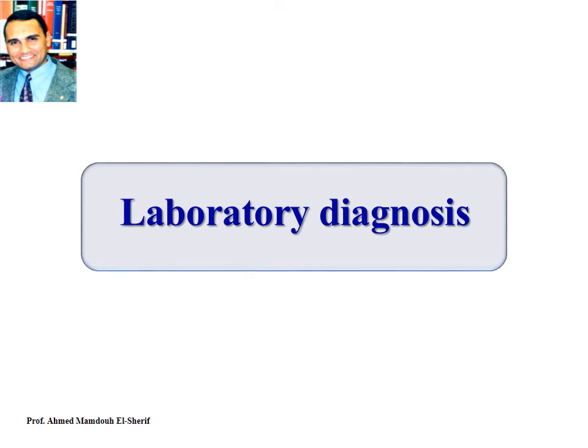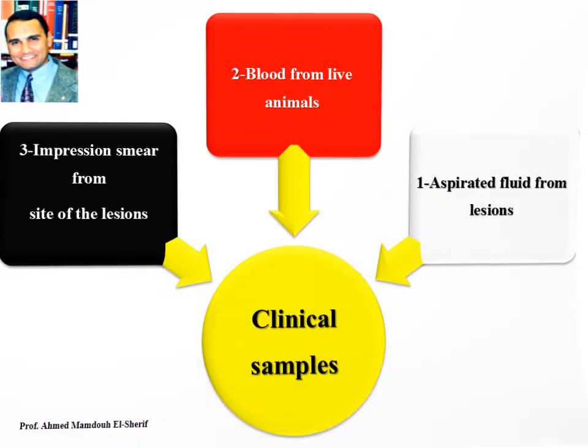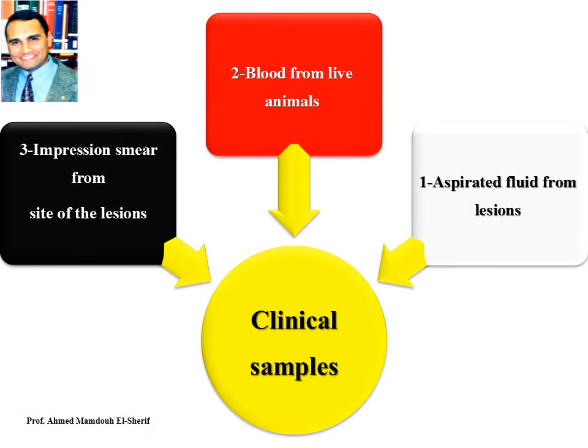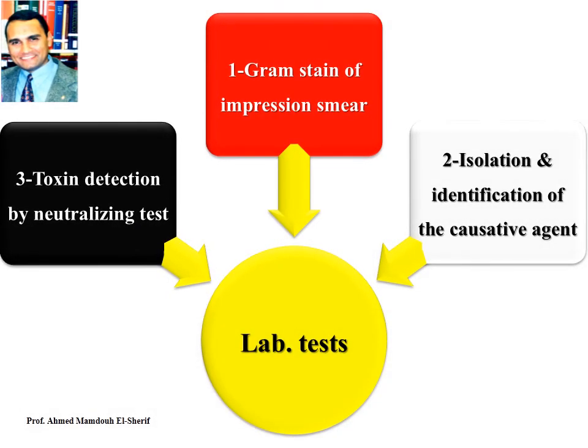Laboratory diagnosis. Clinical samples are aspirated fluid from lesions, blood from live animals, and impression smear from the site of the lesions. The laboratory tests are Gram stain of impression smear, isolation and identification of the causative agent on anaerobic media, and toxin detection by neutralization test.